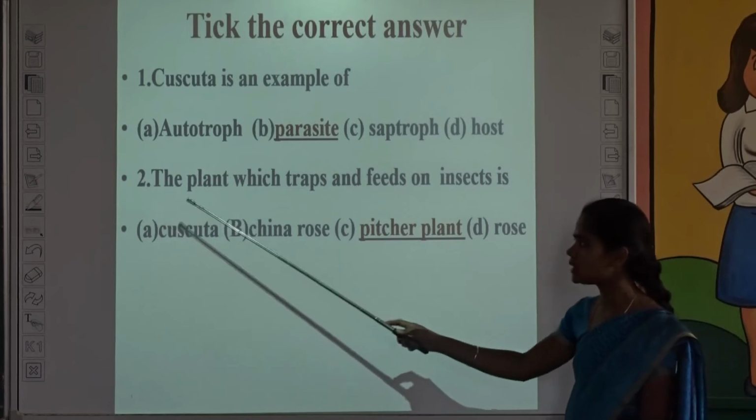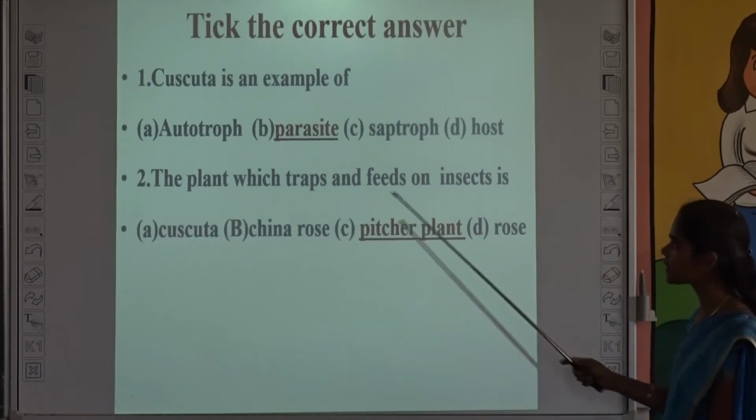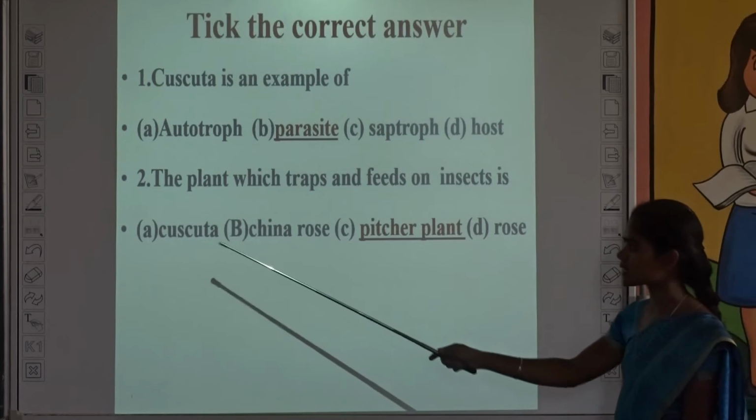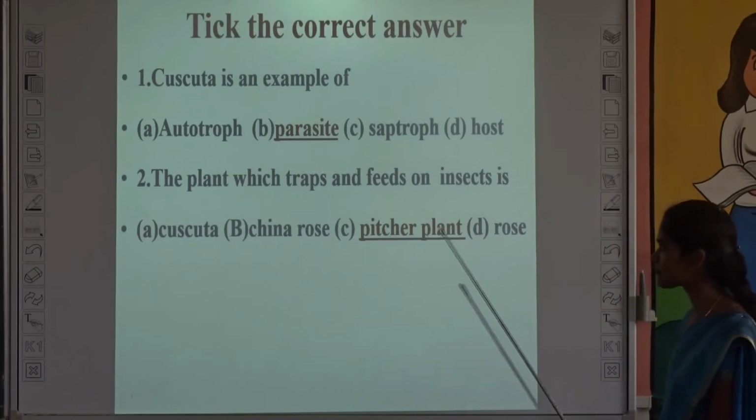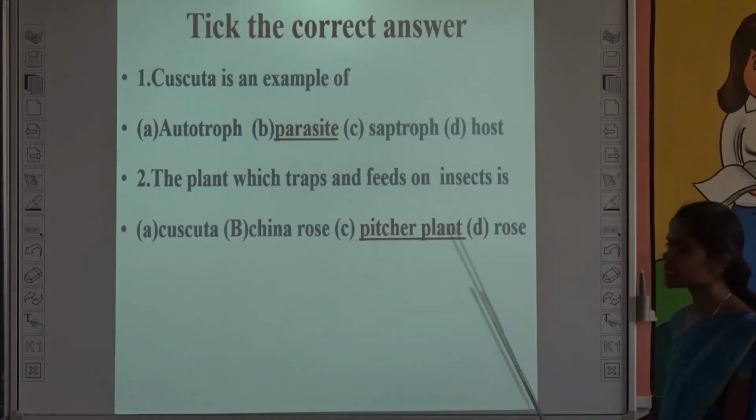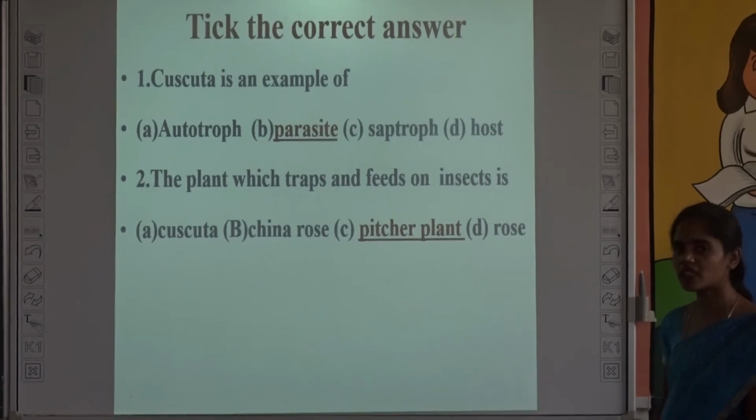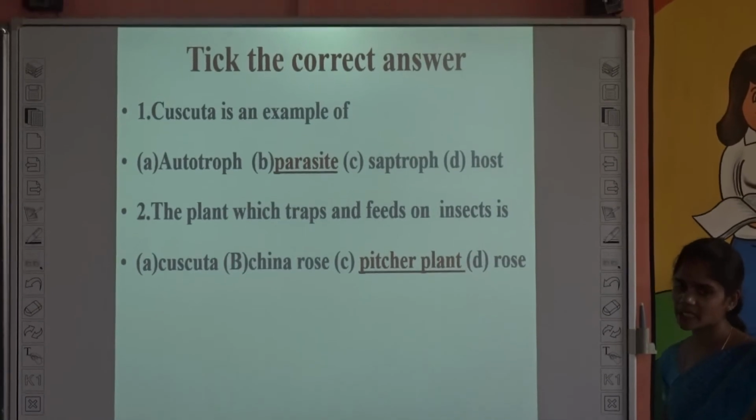And the second one, the plant which traps and feeds on insects is called Cuscuta, China rose, pitcher plant or rose. It is pitcher plant. Why? Because it traps the insects for the nitrogen deficiency. So it is a pitcher plant.